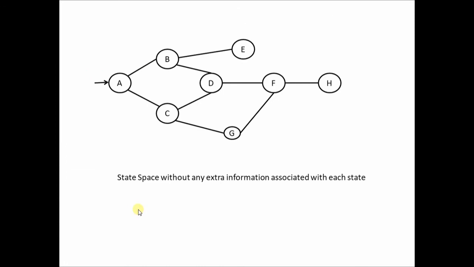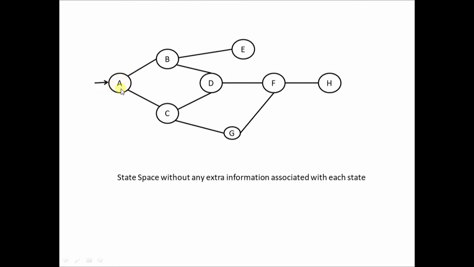Now this is an example of a state space which does not have any extra information about any state. So what is the blind state space, or uninformed state space? We start from state A, the initial state.